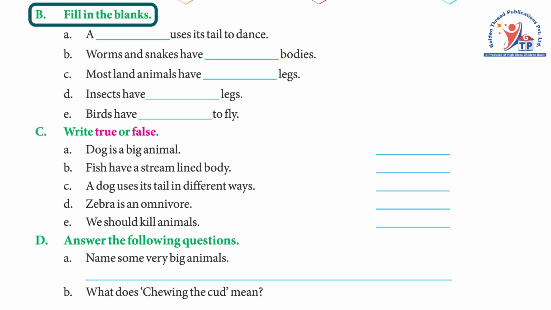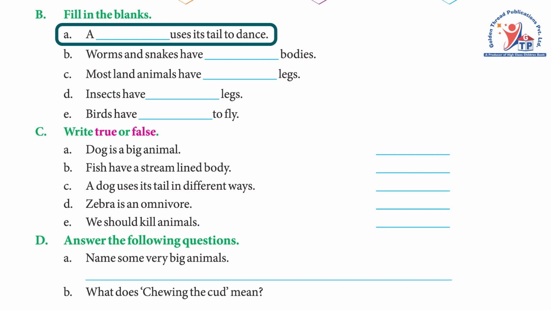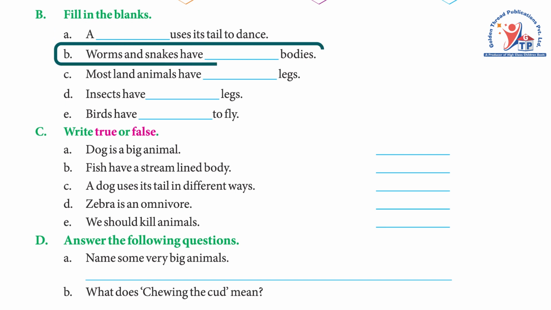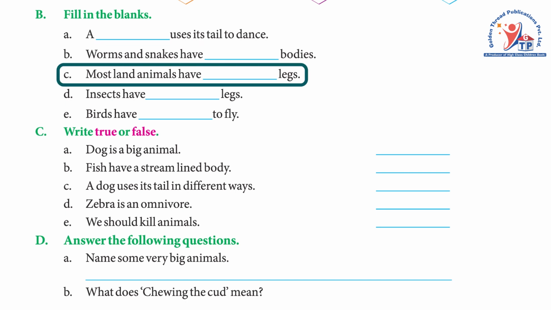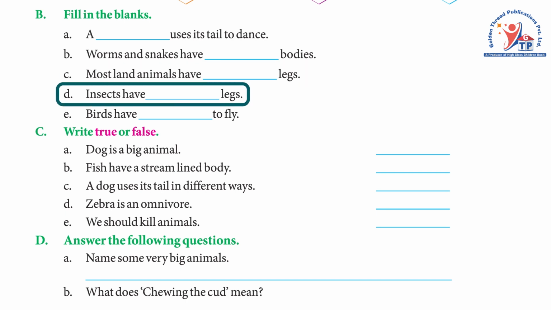B. Fill in the blanks. A. A dash uses its tail to dance. Answer: peacock. B. Worms and snakes have dash bodies. Answer: elongated. C. Most land animals have dash legs. Answer: 4. D. Insects have dash legs. Answer: 6. E. Birds have dash to fly. Answer: wings.